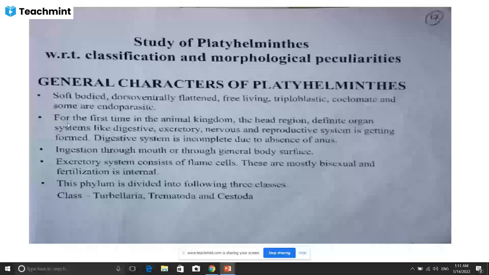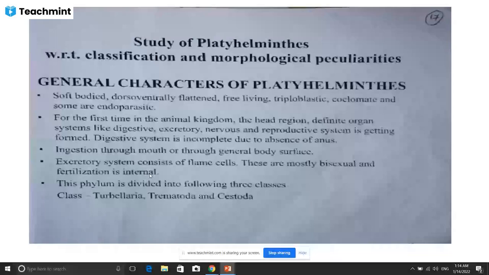Dioecious organism means the two sexes are present in different animals. Male animal is different, female animal is different. Monoecious means both the male sex organ and female sex organ are present in the single organism. So here it is bisexual and fertilization is internal.